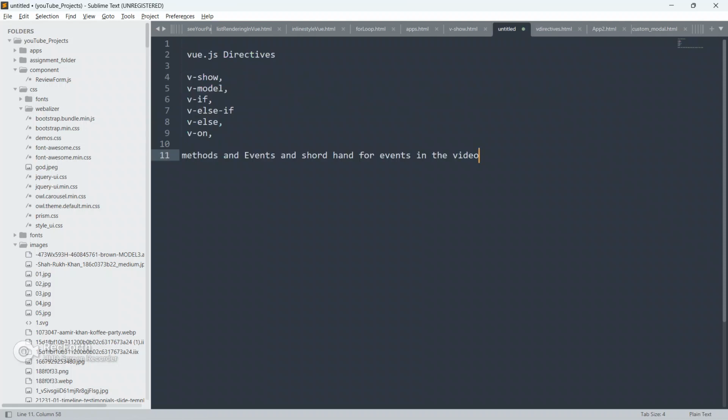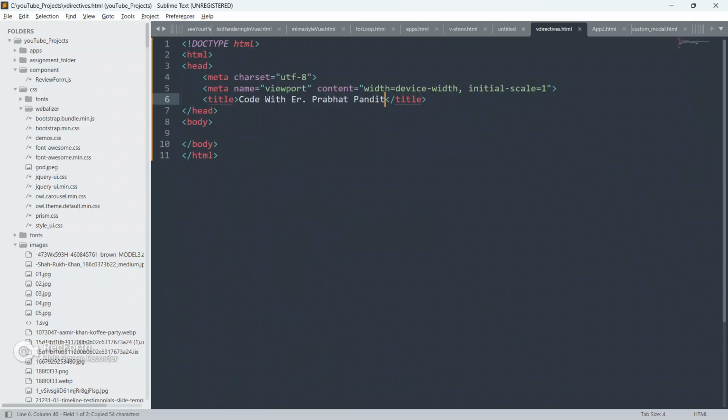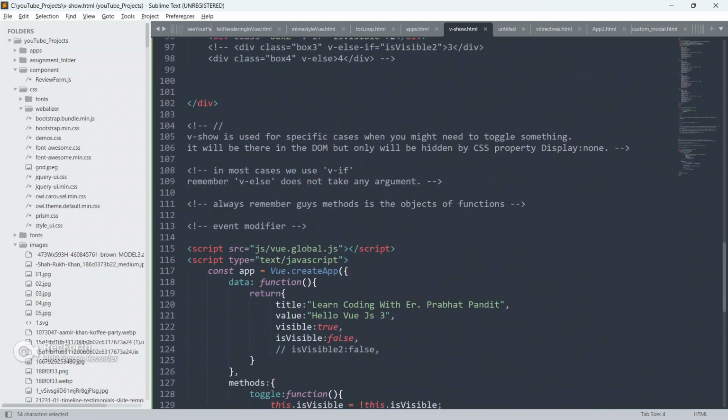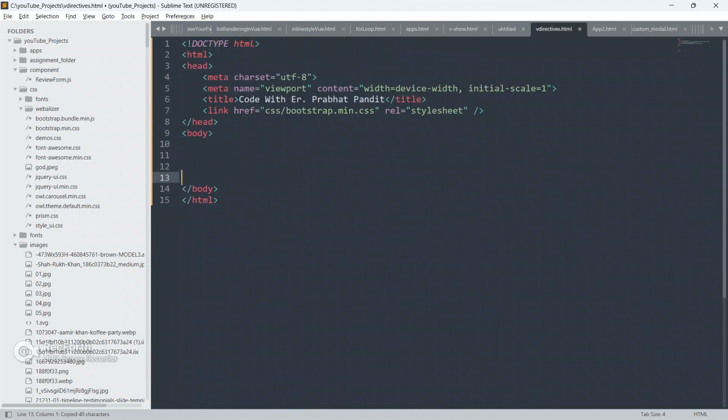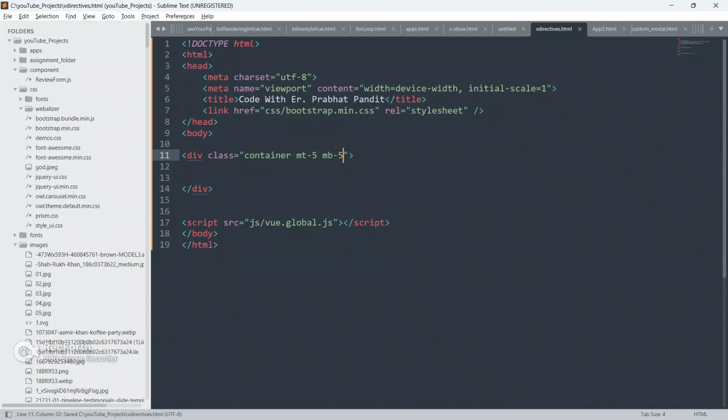So now let me copy the CDN link for the bootstrap file, and paste it here. Let me copy the CDN link also for Vue.js and paste it here. So now let me just create a div, give it a class as container, first close this div now, and give also margin top 5 and margin bottom also 5.